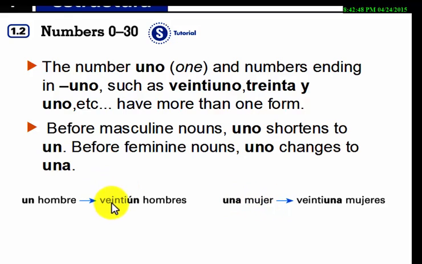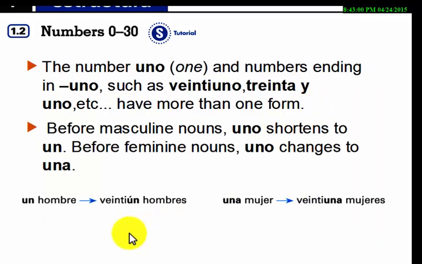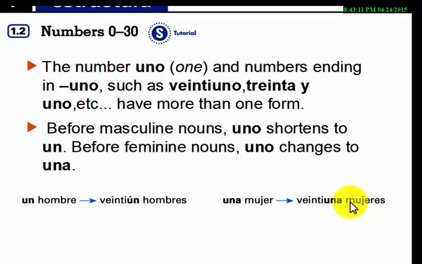Let's go to the 21. Veintiuno instead of veintiuno. Notice, remember that the number is veintiuno. Well, what happens when I add a noun to the 21? Veintiún hombres. And it carries an accent on the u. Notice the same number, 21, what happens to the feminine form?